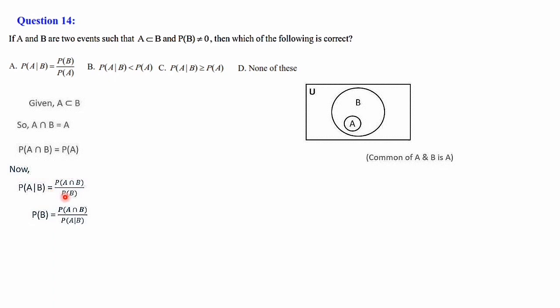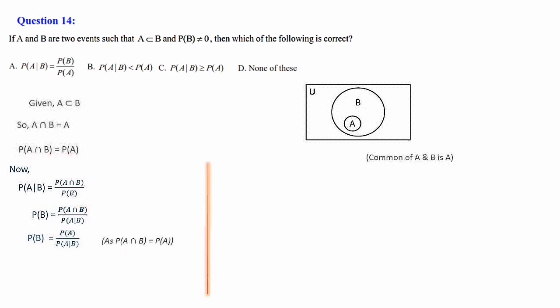Terms, P of A given B and P of B just interchanged. Now P of B is equal to P of A intersection B. We have calculated here from the diagram, that is P of A. Just substitute P of A by P of A given B. So here P of A intersection B is removed and substituted P of A, because P of A intersection B is equal to P of A.